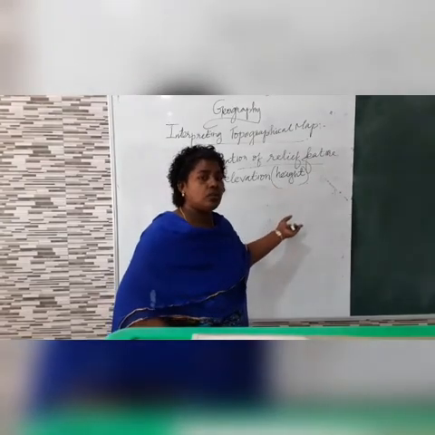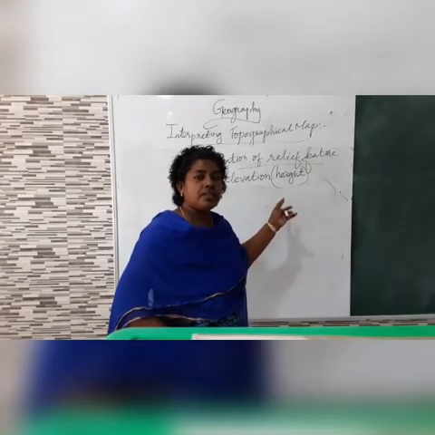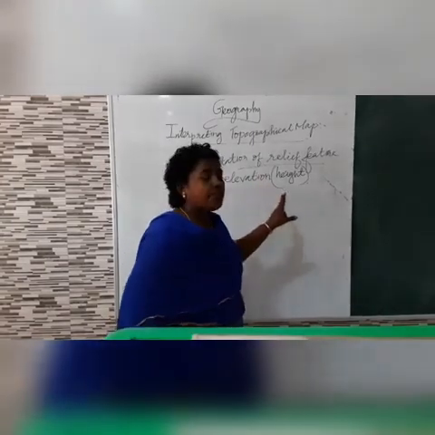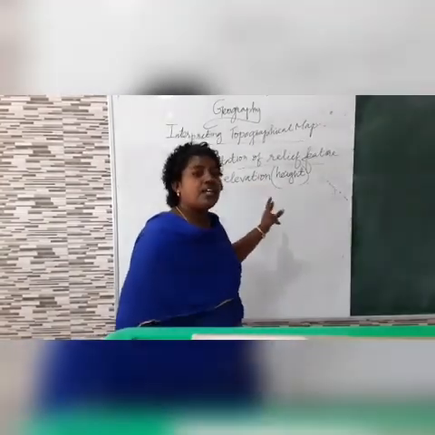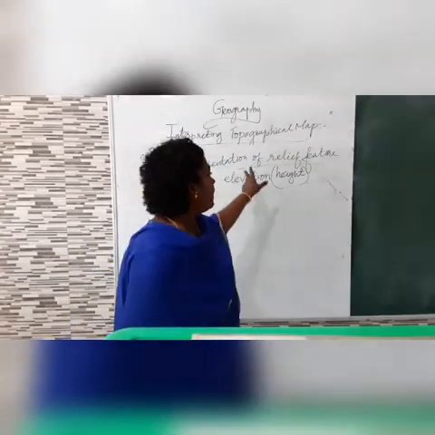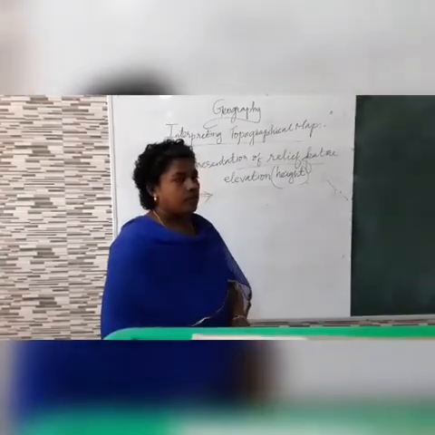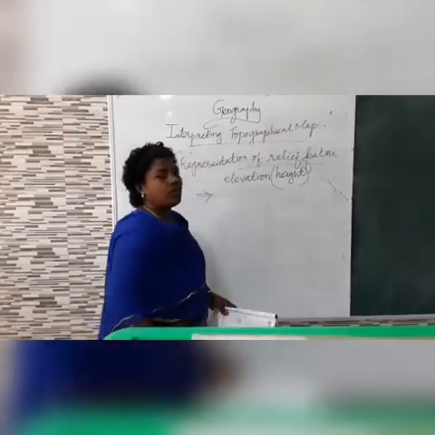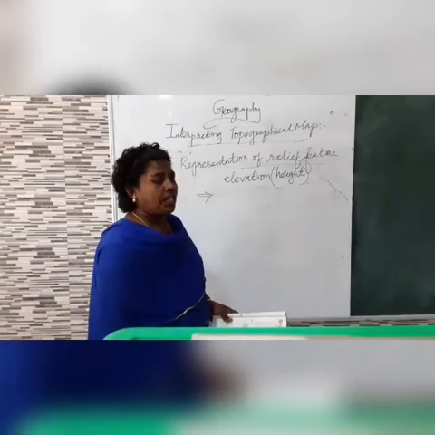Latitudes and longitudes are also used. But in the topographical map, the 6-figure references using contour lines are very accurate to know the relief features.